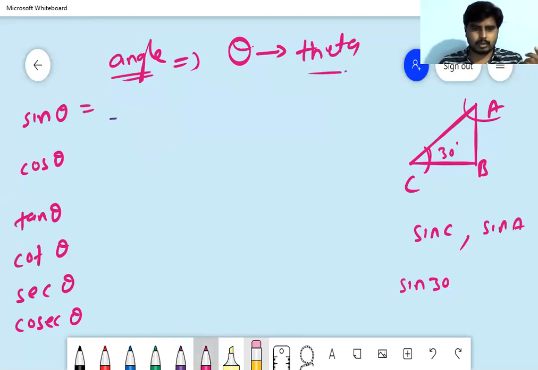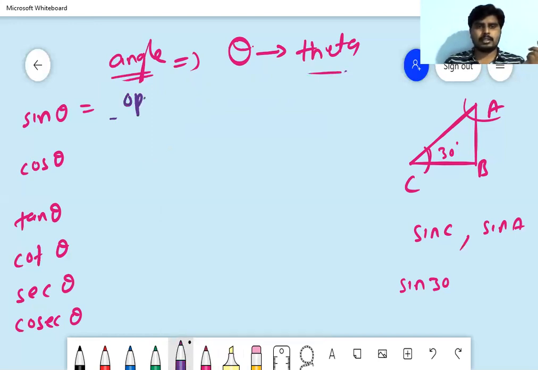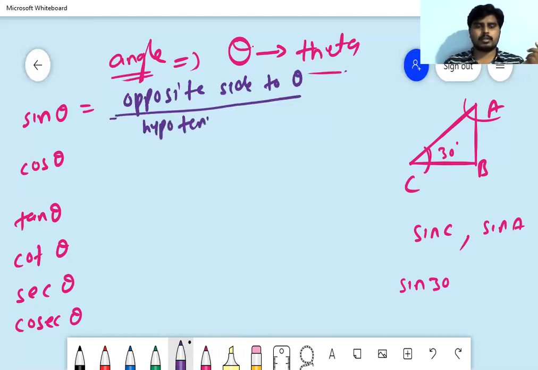Simply we can write opposite side to theta by hypotenuse.